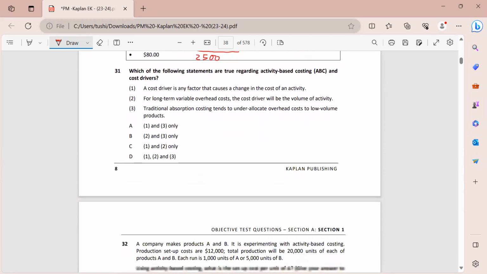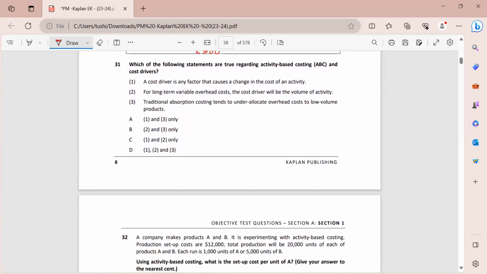Now moving on to 31st question. Which of the following statements are true regarding ABC and cost drivers? Now let's read the statements one by one. A cost driver is any factor that causes a change in the cost of an activity.